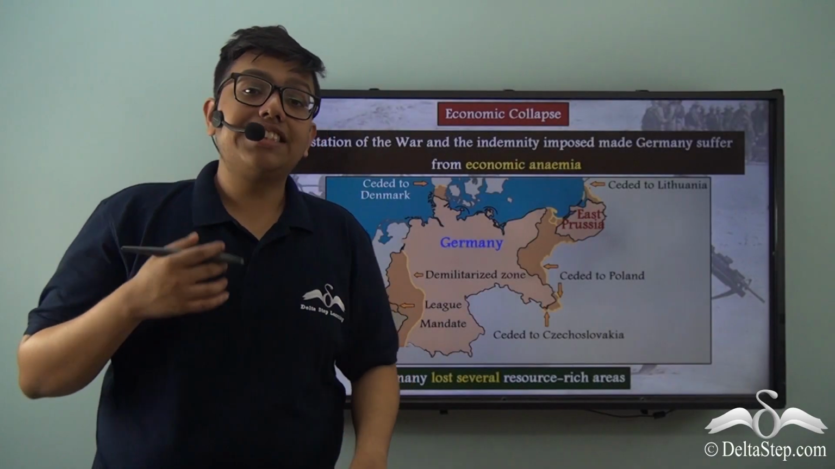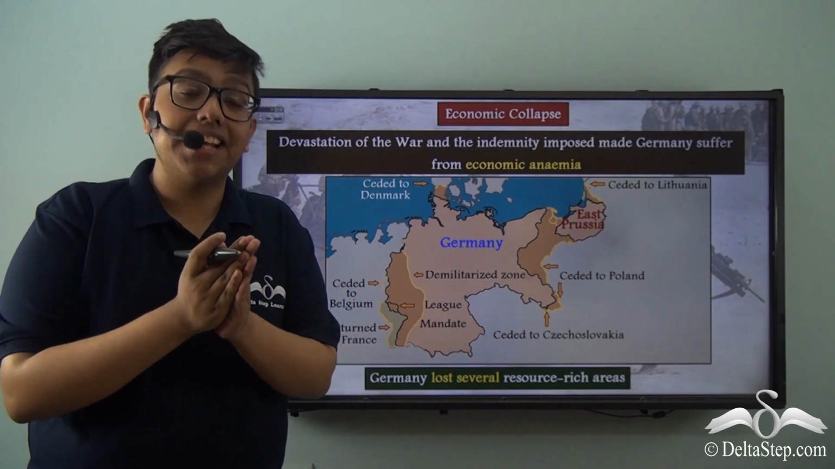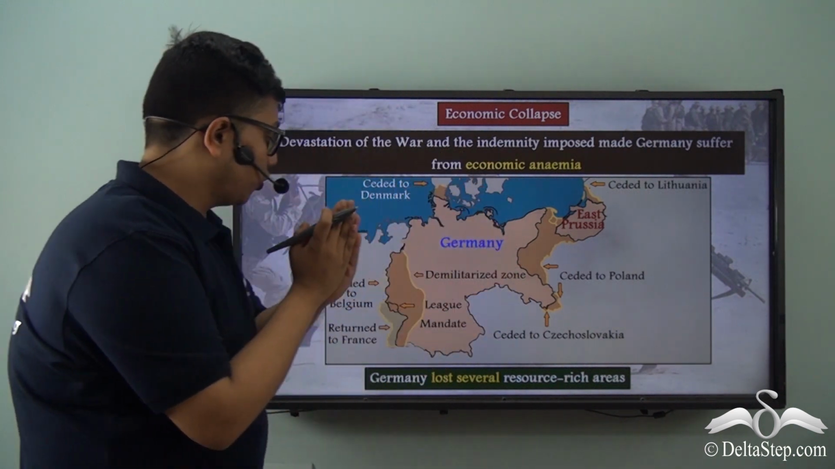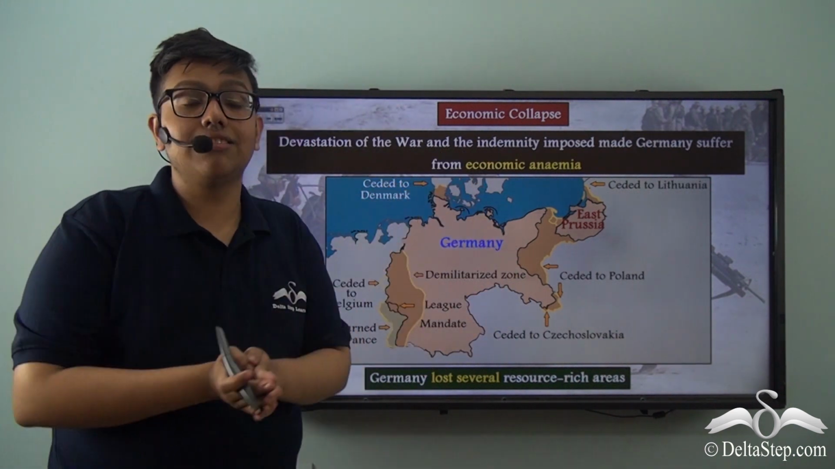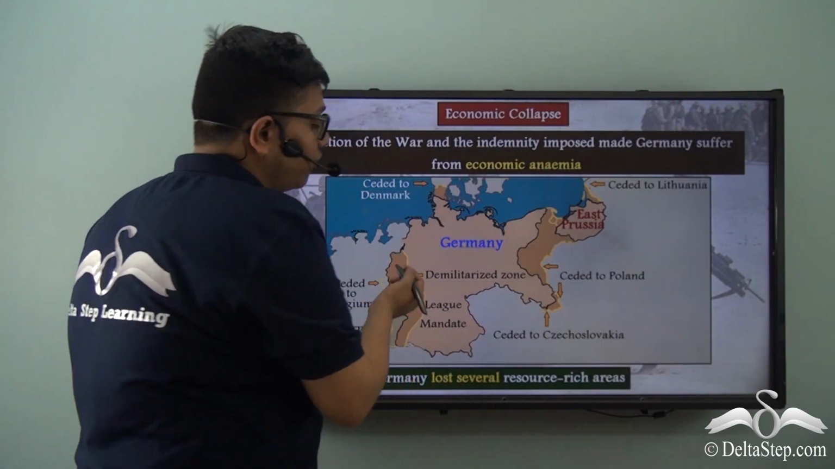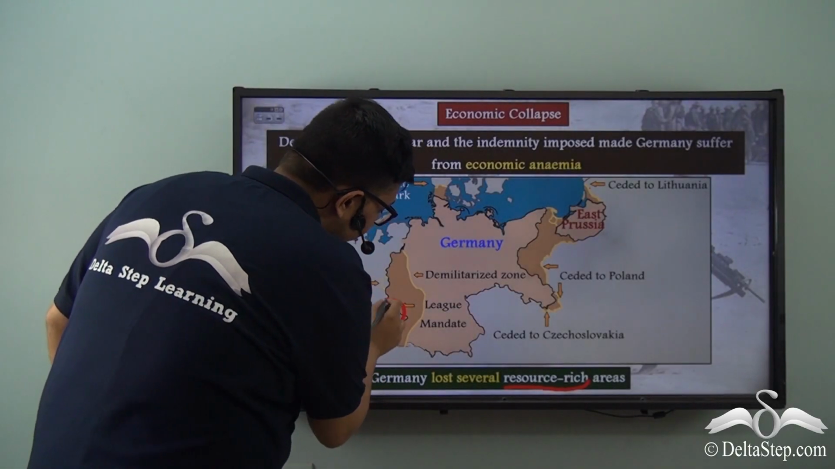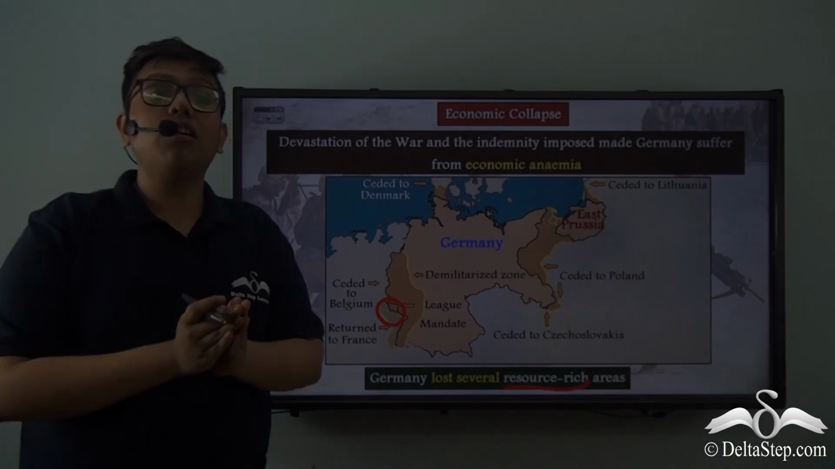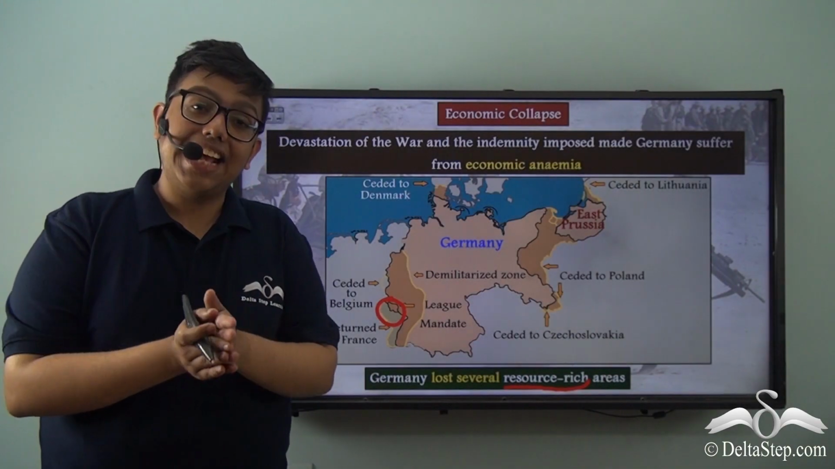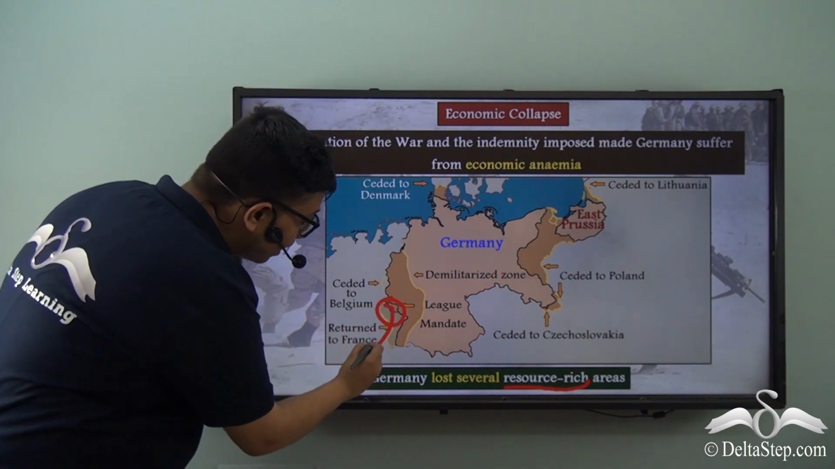Now, along with the devastation of the war, Germany also had to part with several of its key territories, which it had to cede to newly formed countries like Poland, Lithuania, Czechoslovakia, and also to other nations like Denmark, France, and Belgium. Germany also had to lose several resource-rich areas, such as the Saar Basin, which became a League mandate, administered by the League of Nations, and the right to gather resources from this region was given to France.